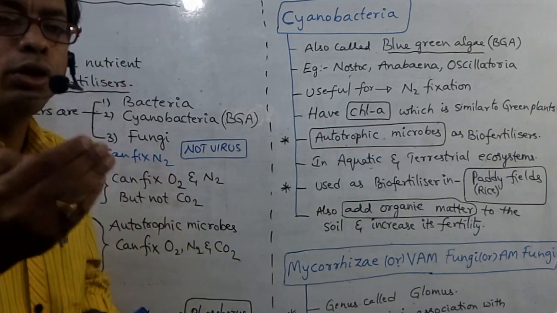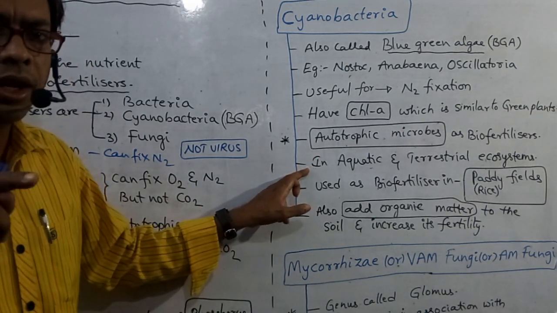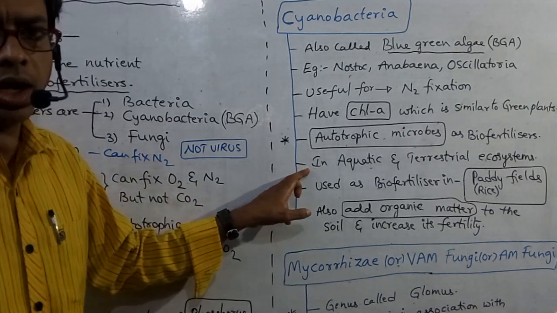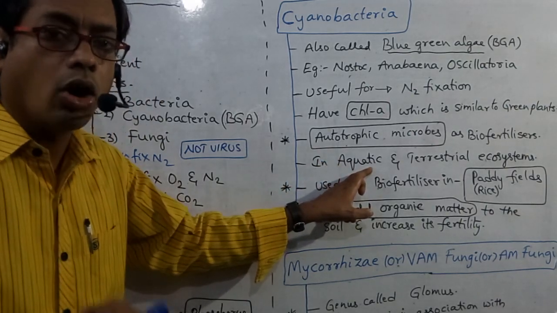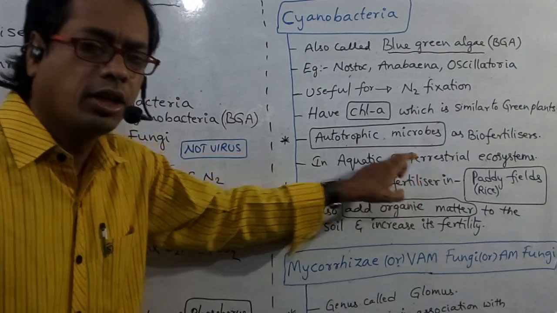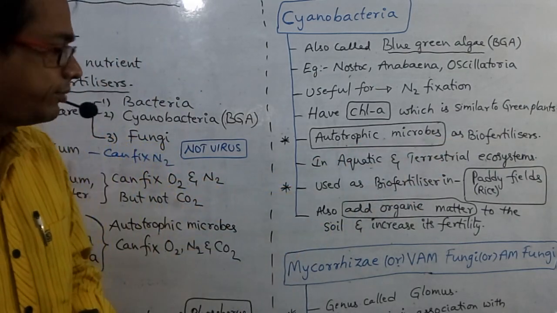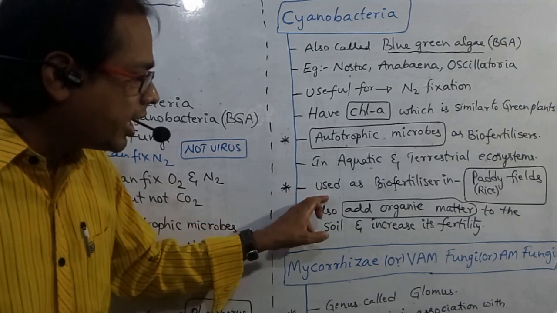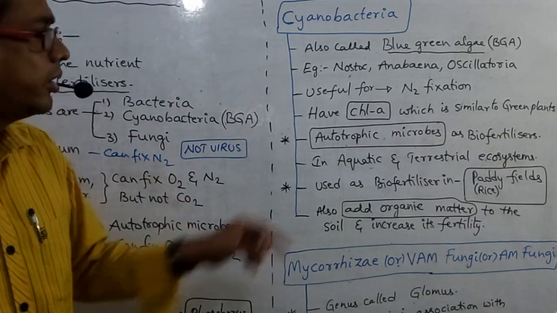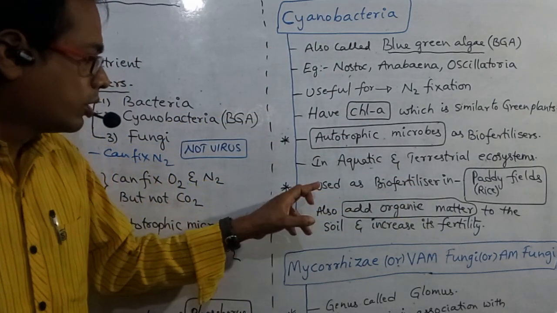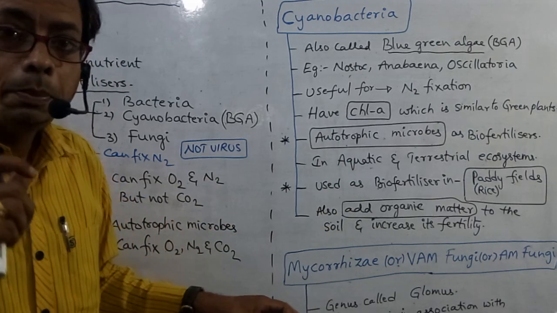Autotrophic means photosynthetic. These cyanobacteria live in water and on land. Living in water is called aquatic, living on land is called terrestrial. So these are in aquatic and terrestrial ecosystems. These are used as biofertilizer in paddy fields. That point you have to remember. Which one is used as biofertilizer in paddy fields?